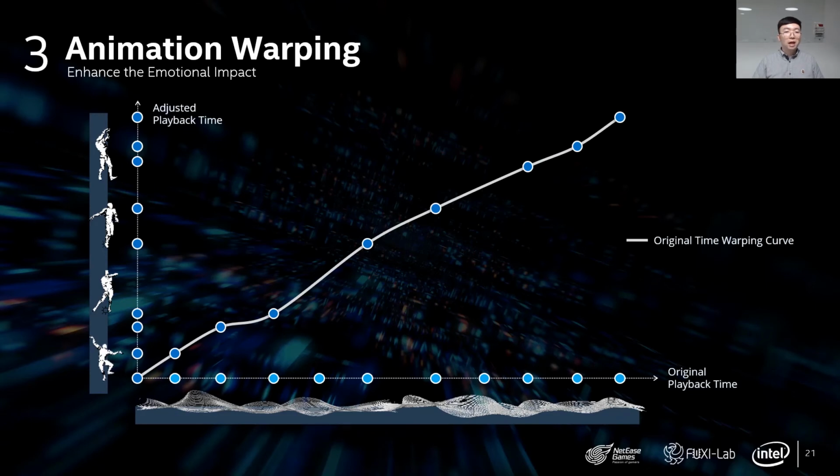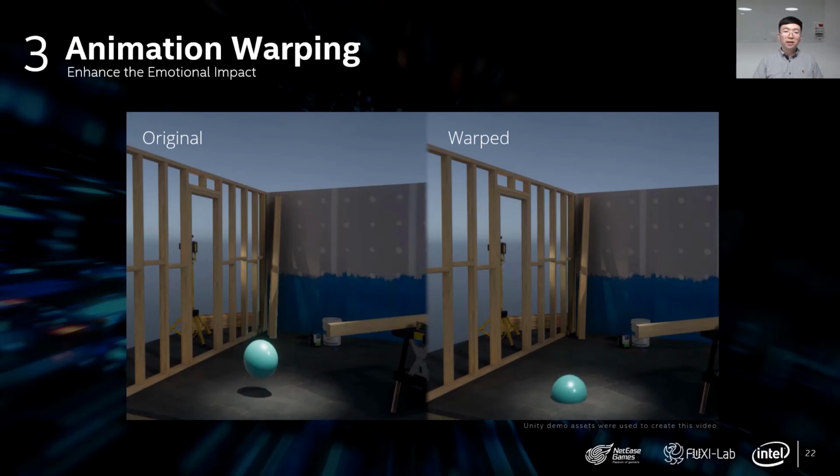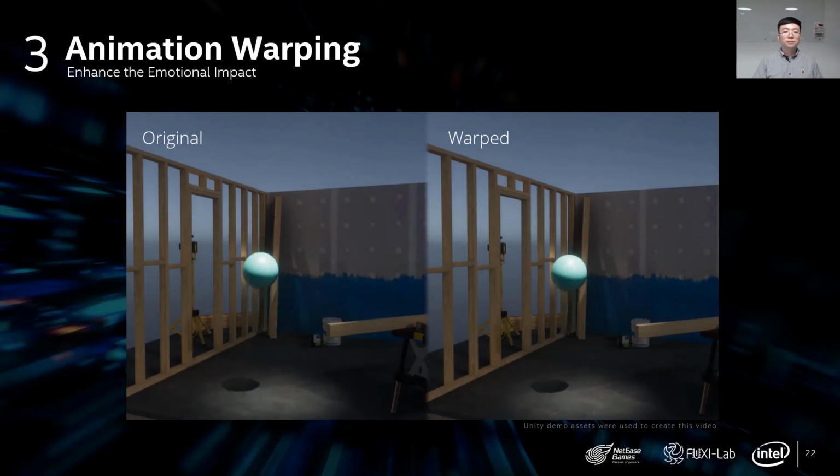This graph shows the time warping curve. We use a Bezier curve to interpolate the dots. The left tangents at each dot were also adjusted so that the motion could accelerate a little bit before each dot, resulting in an enhanced beat. This video shows the effect of animation warping. Obviously, you can see the video on the right side has a better motion that matches the music.